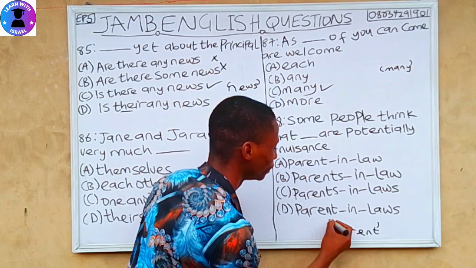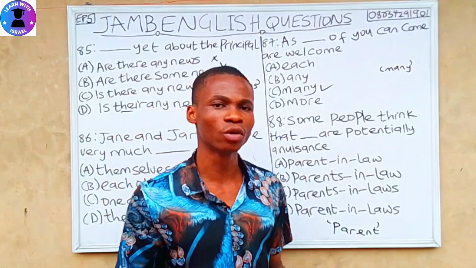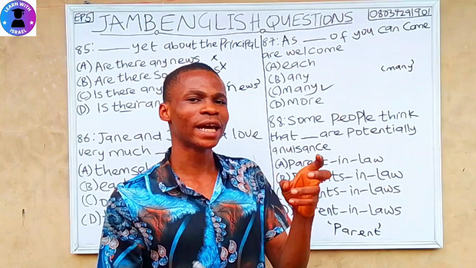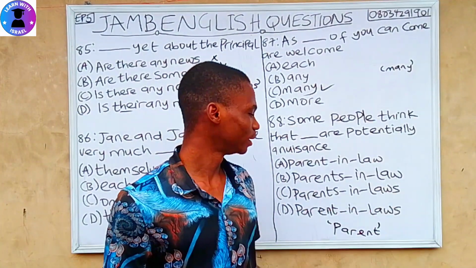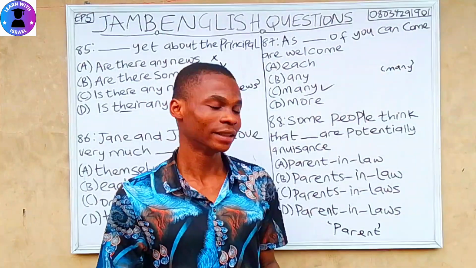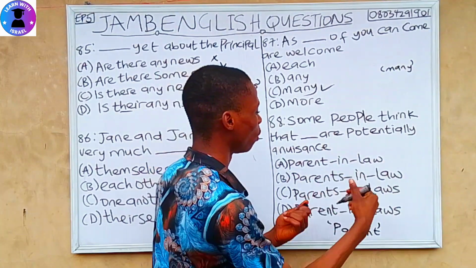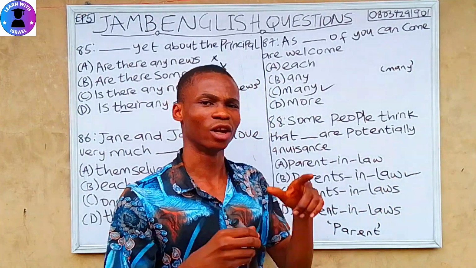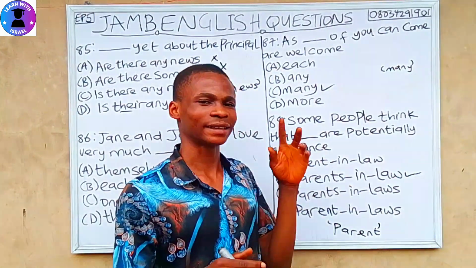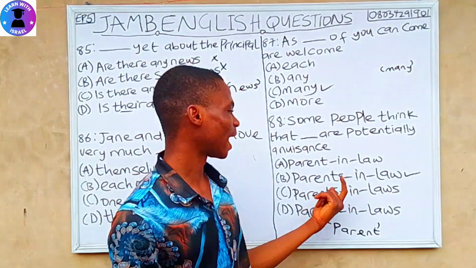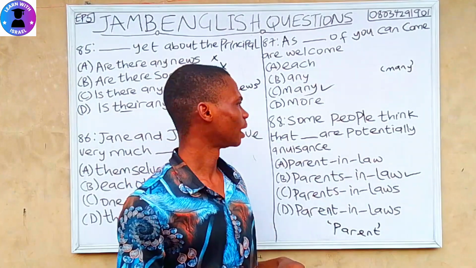So parents will take the S, since it takes the keynote in the noun. So we can now say parents-in-law. It's wrong to say parents-in-laws. The S is attached to the first word. I hope you understand that now.